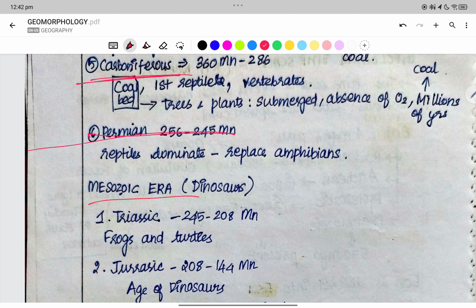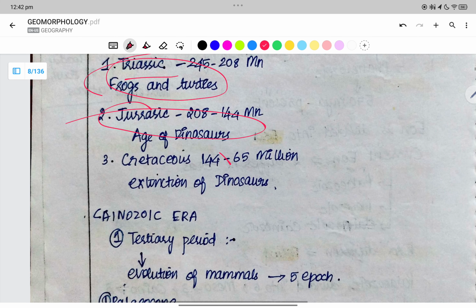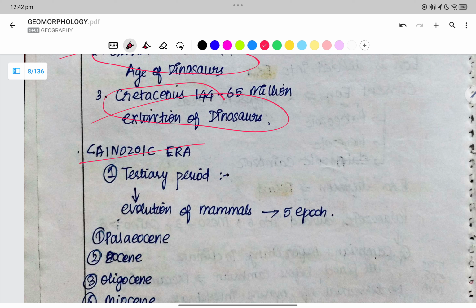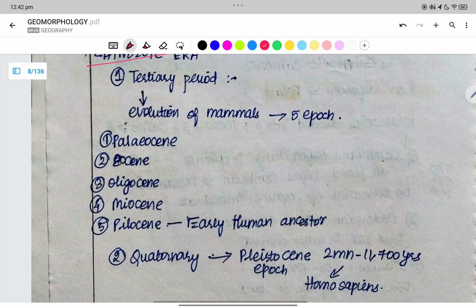Mesozoic: Triassic is related to frogs and turtles. Jurassic is the age of dinosaurs, and Cretaceous is extinction of dinosaurs. Cainozoic is divided into tertiary and quaternary. The tertiary is divided into POMP: Paleocene, Eocene, Oligocene, Miocene, and then we have Pliocene.